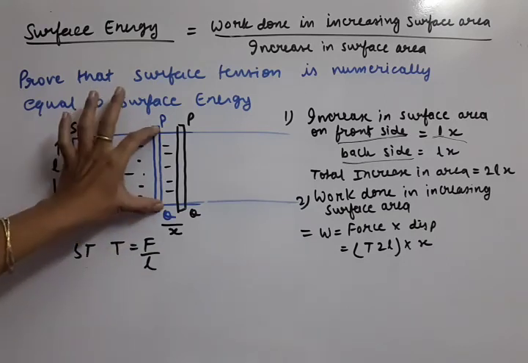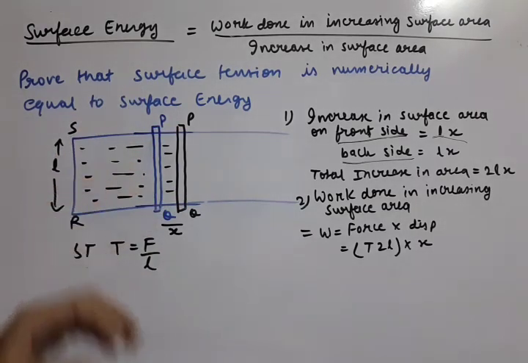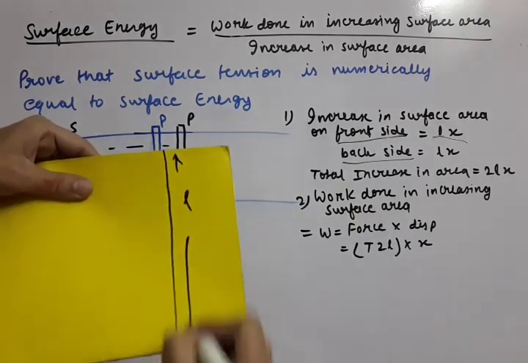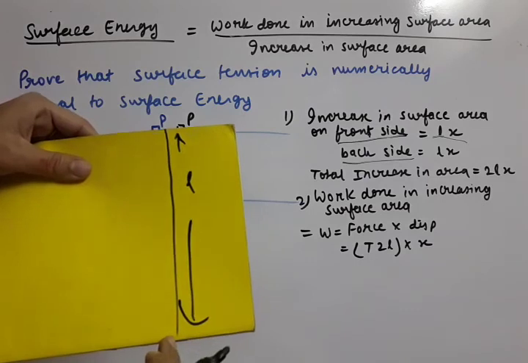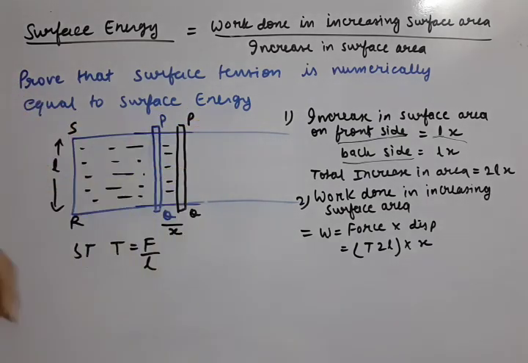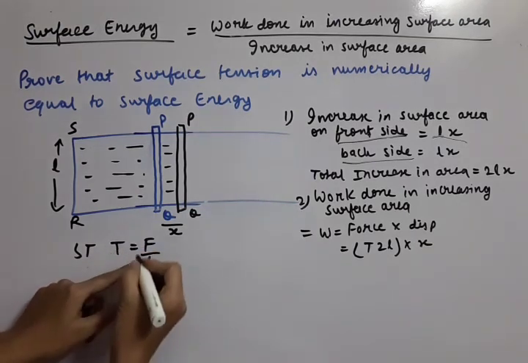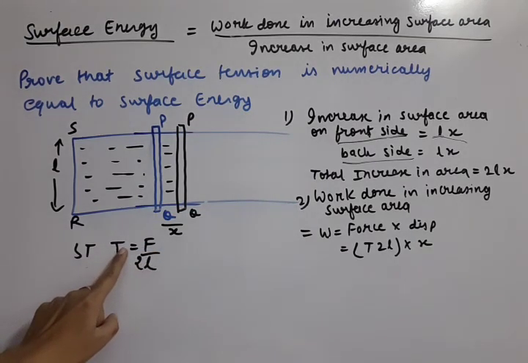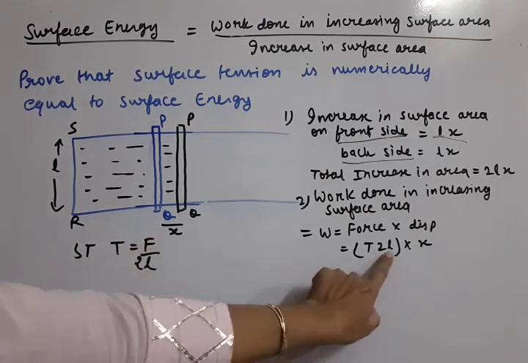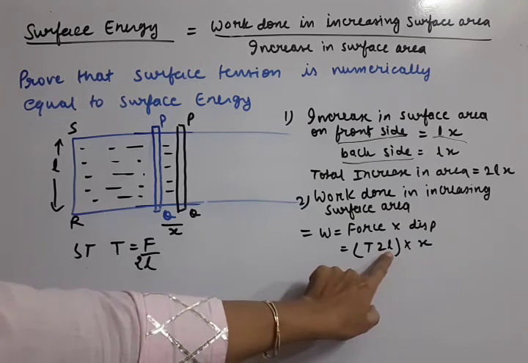Here the soap film's original length is L, and the back side also has length L, so we need to count 2L length. So surface tension T equals force upon 2L, so force is equal to T into 2L.